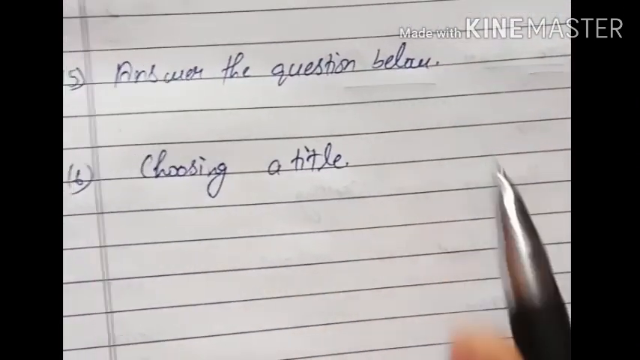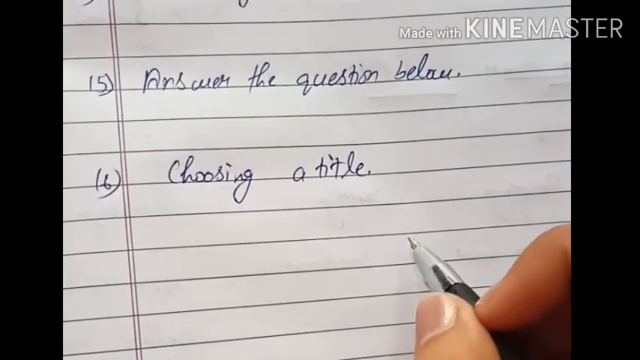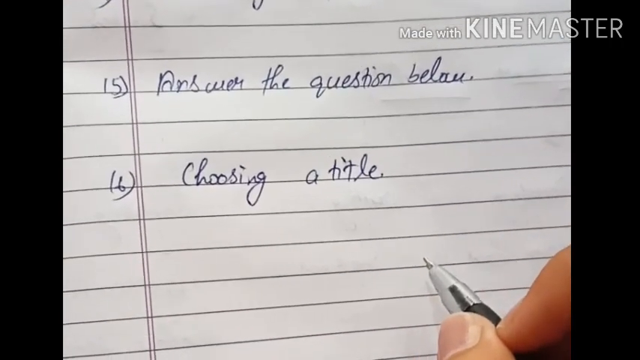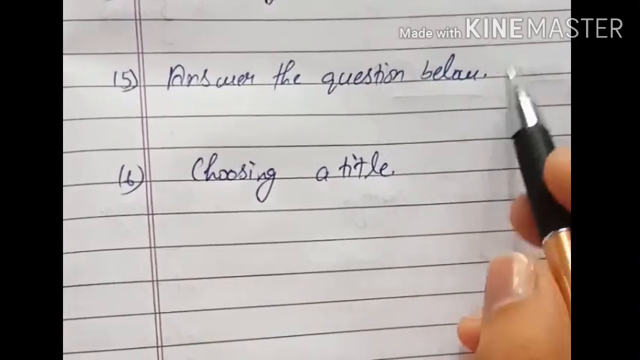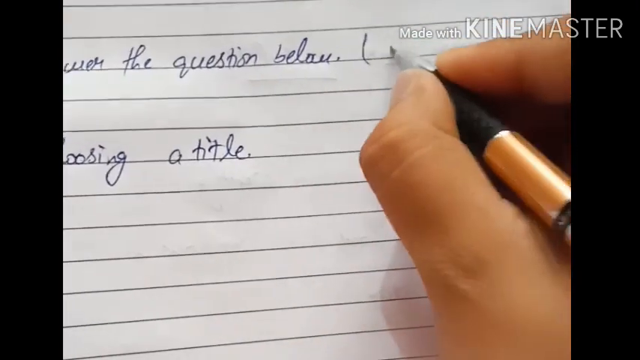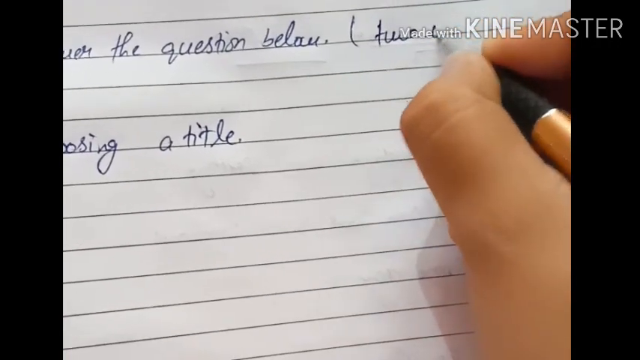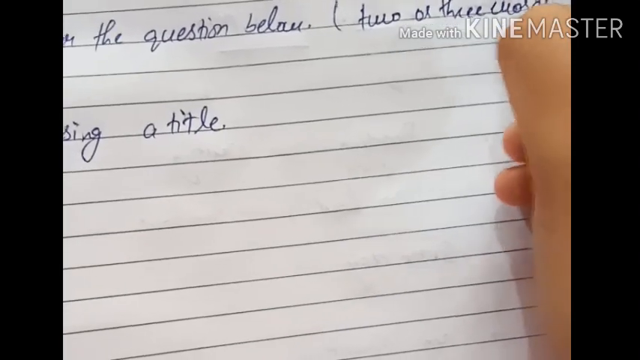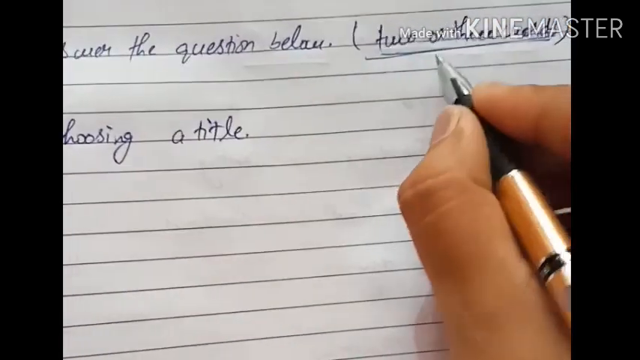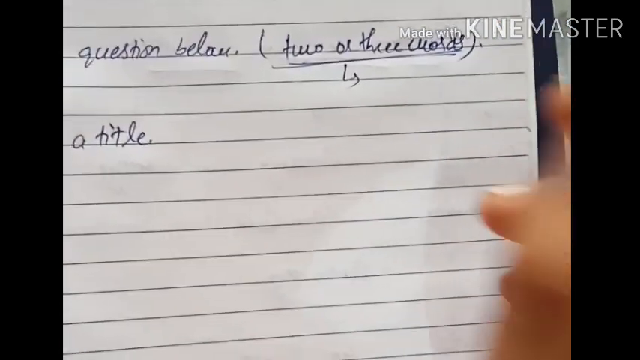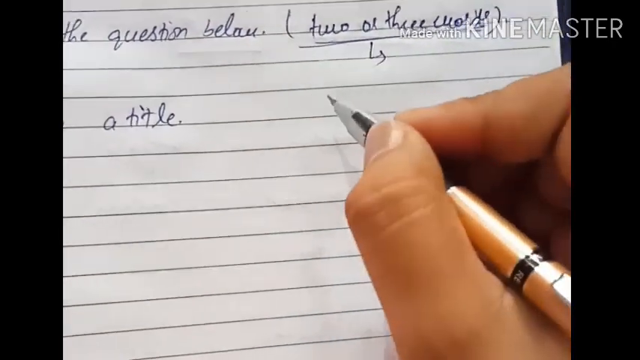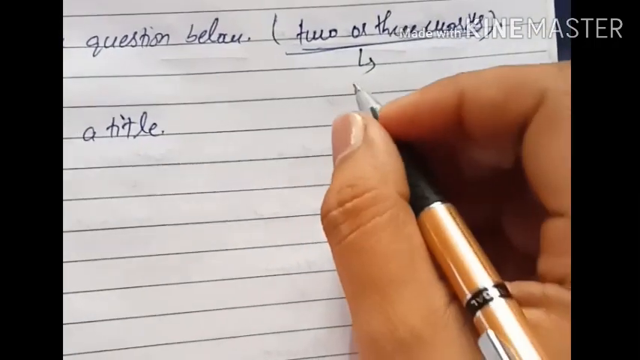Number 15 is answer the question below. This is also a kind of fill-up. They give questions and they also give the word limit, not more than 2 or 3 words. Just try to focus on this. If they say no more than 2 or 3 words, and we write more than 3 words, 4 words, then the answer is going to be wrong.